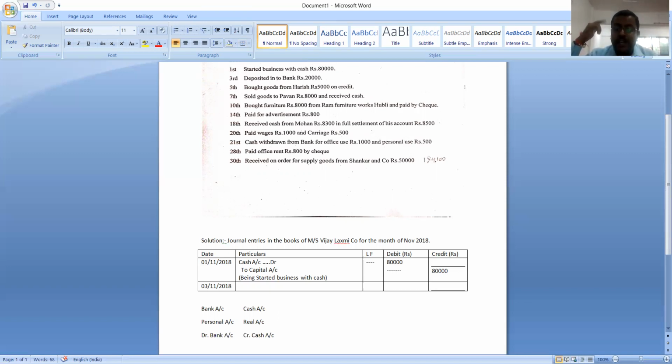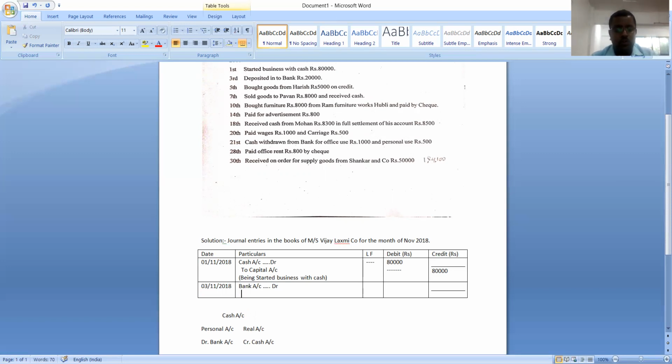Understood? So first, internally, you have to process the transaction. You should see which are the two accounts, and which category those two accounts belong to. Later you should decide which account should be debited and which account should be credited. So here, bank account should be debited, because banker is the receiver. In the first line, you should write the name of the account debited, put some dots, and write the abbreviation of debit. And in the second line, you should leave two alphabet spaces, write 'To', and write the name of the account credited.